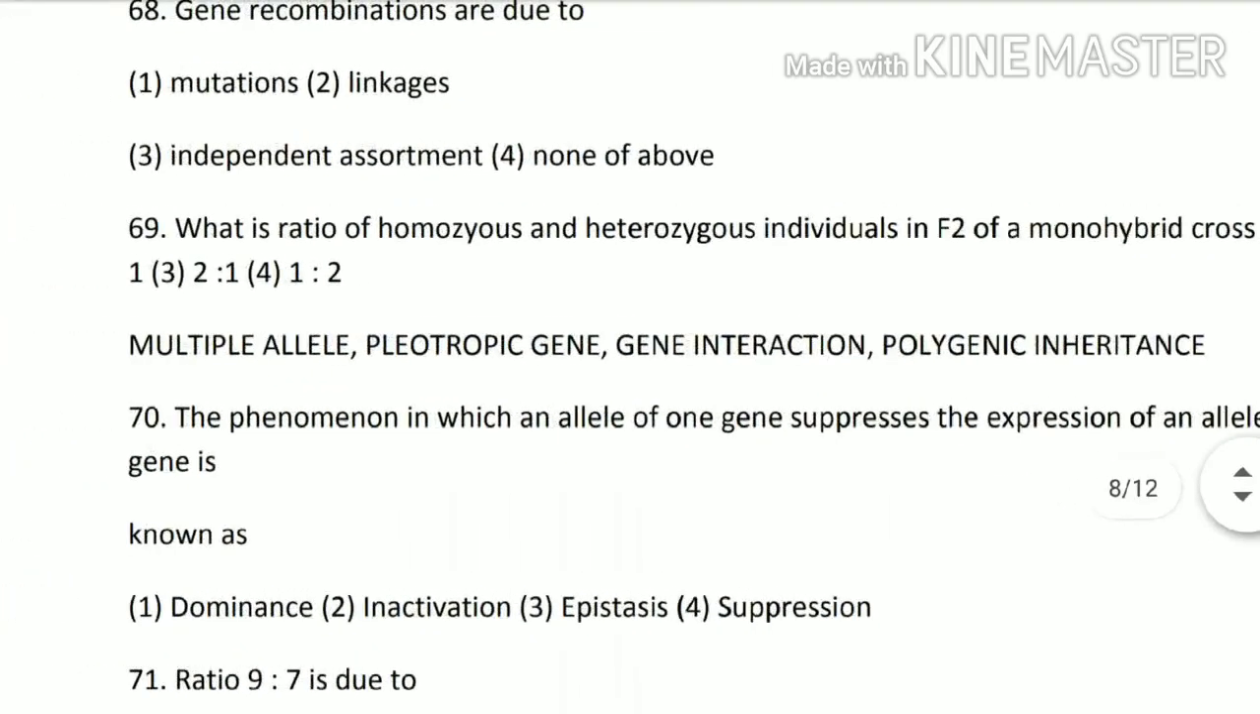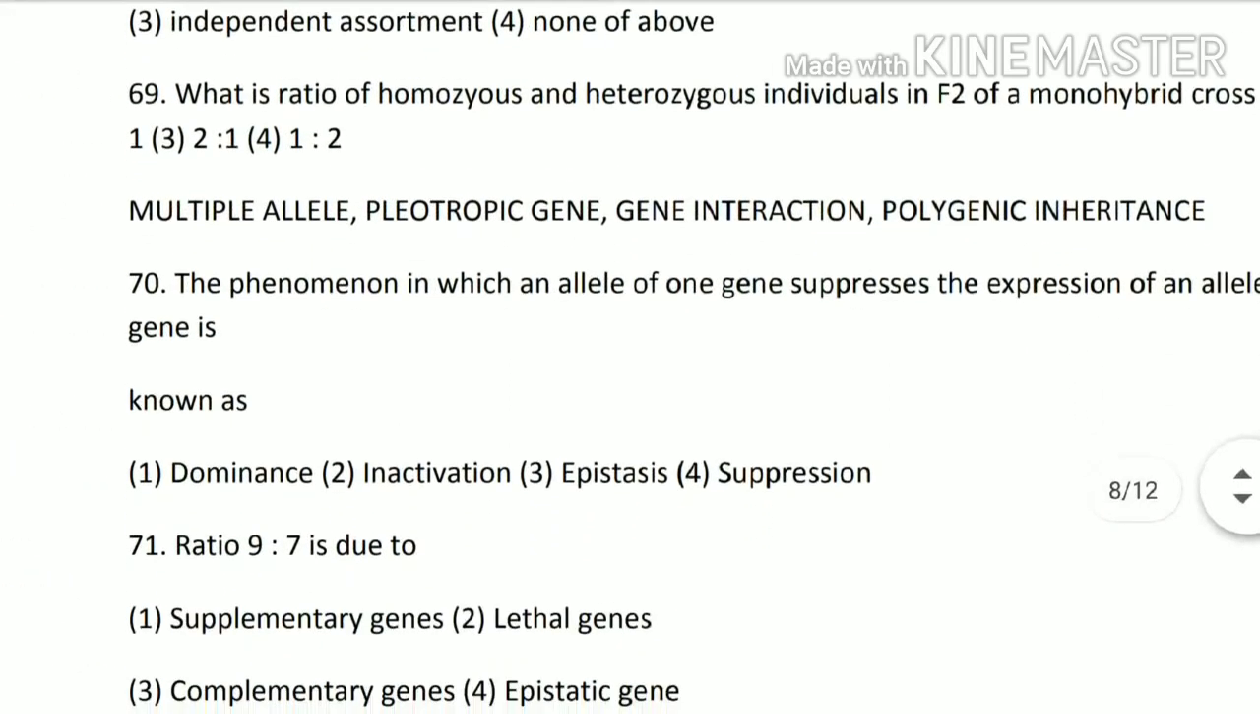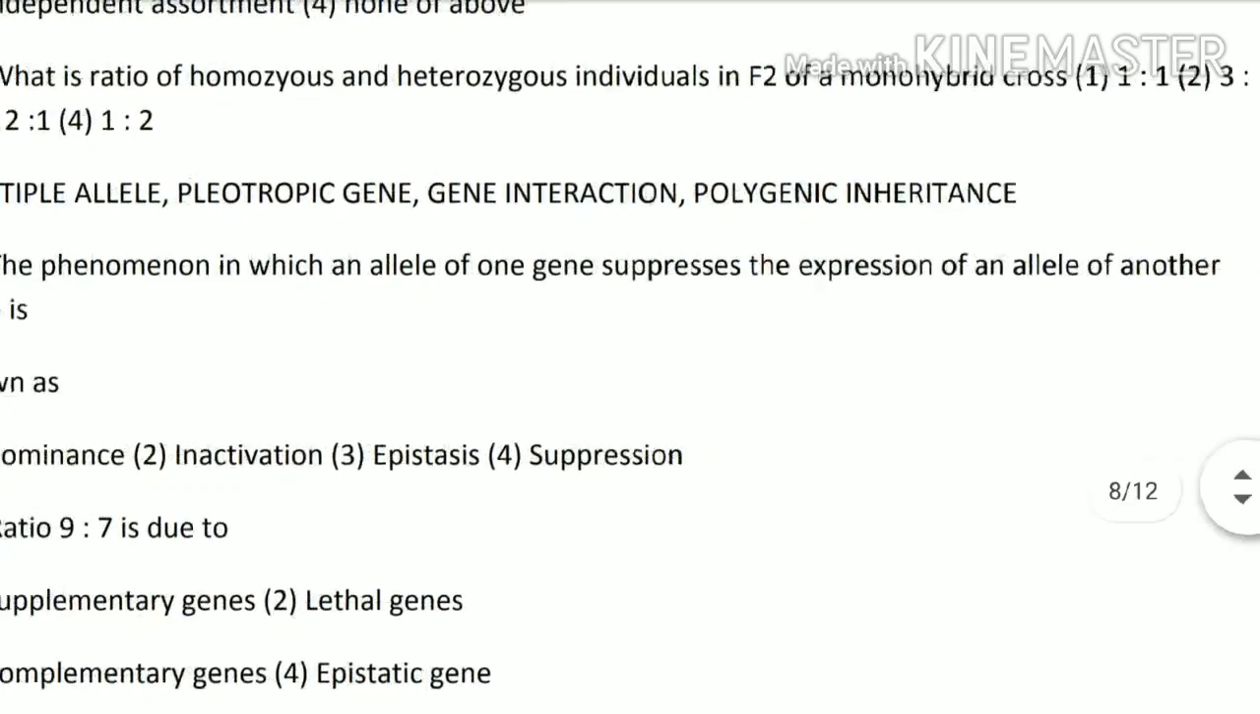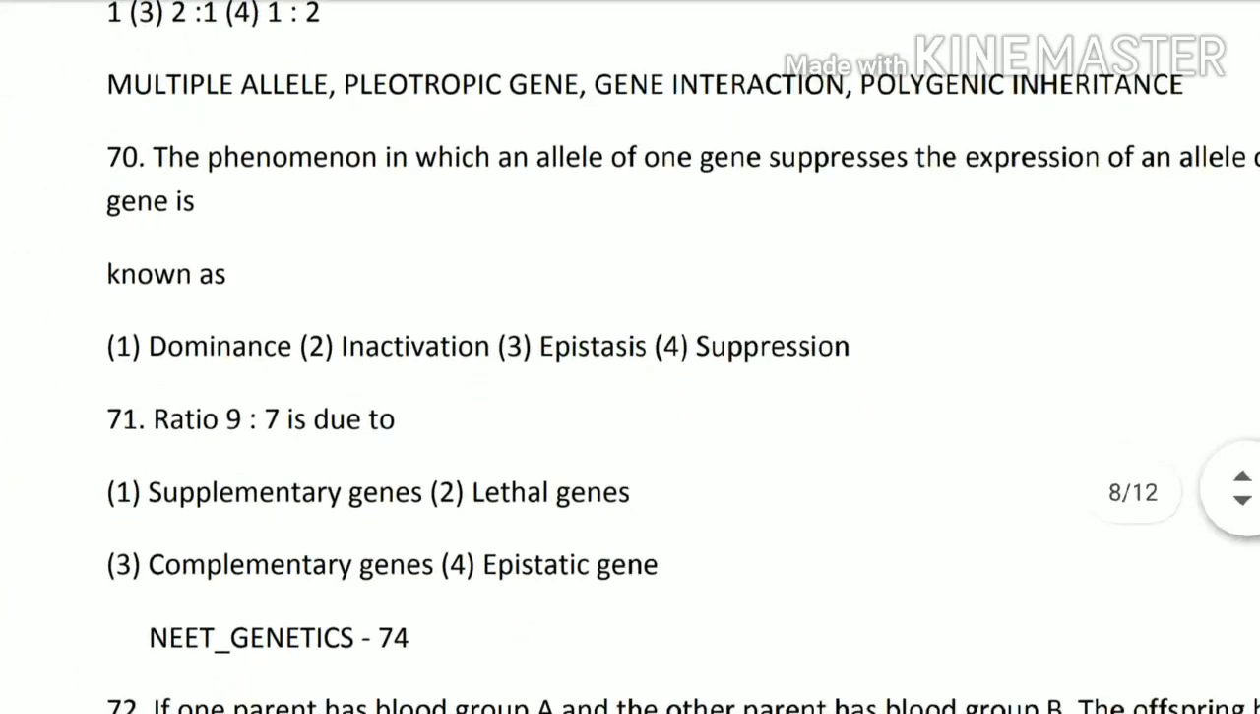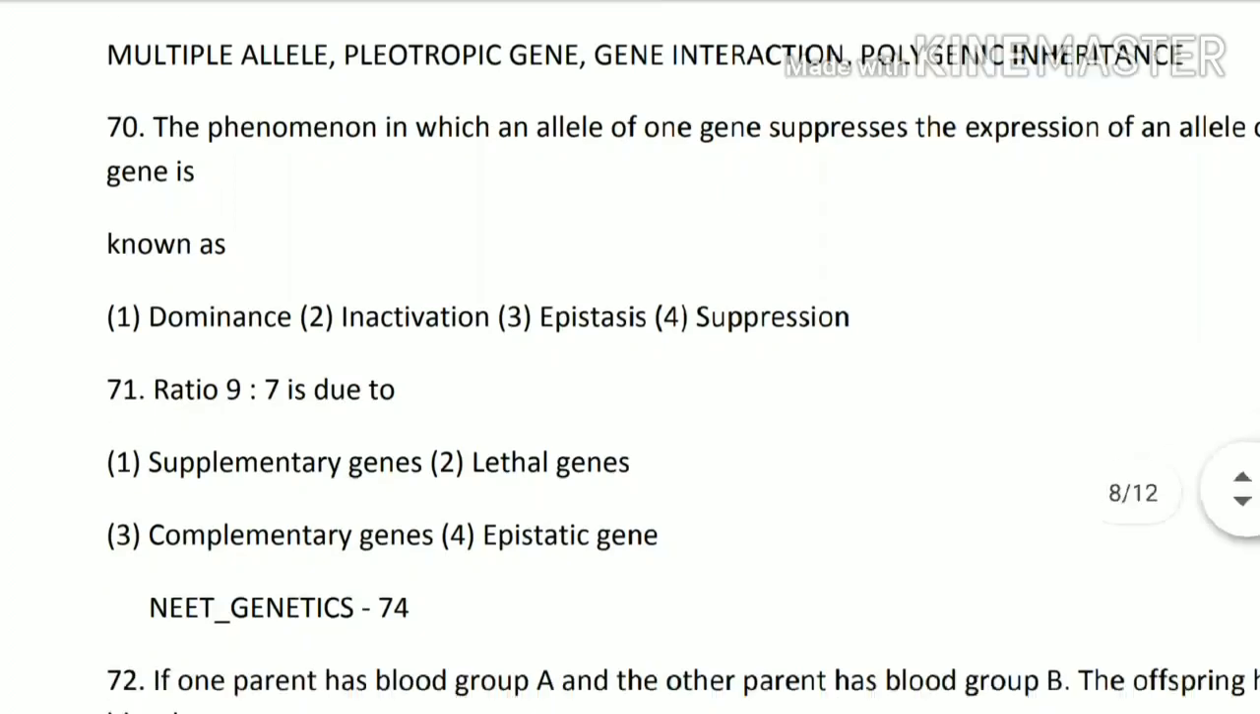Next, 70th question. The phenomenon in which an allele of one gene suppresses the expression of an allele of another gene is known as dominance, inactivation, epistasis, or suppression. So its answer is third, epistasis. Option number 3 is the correct. Next question. Ratio 9:7 is due to supplementary genes, lethal genes, complementary genes, or epistatic genes. So the answer is option third, complementary genes.